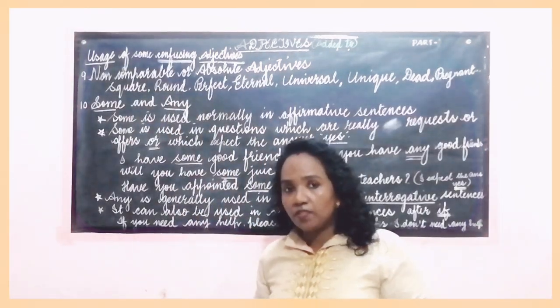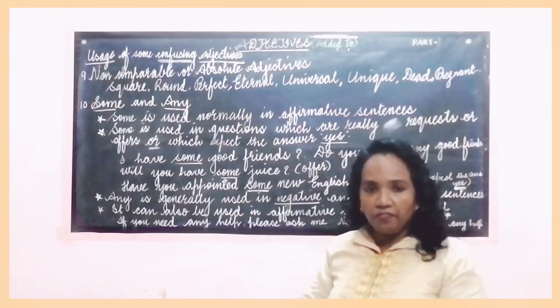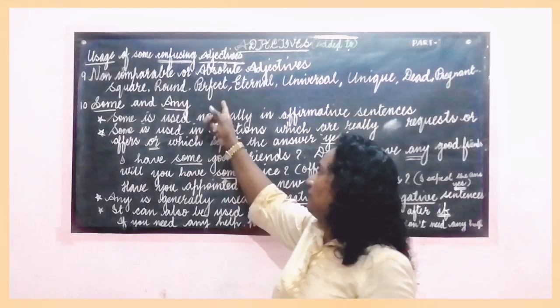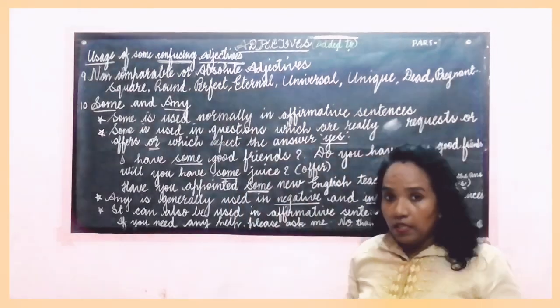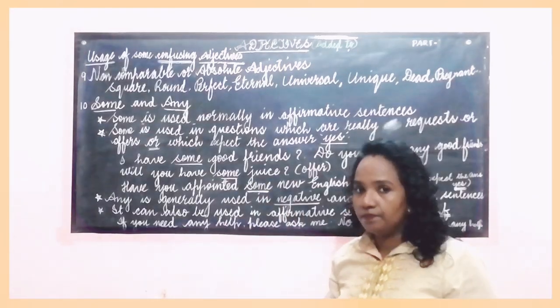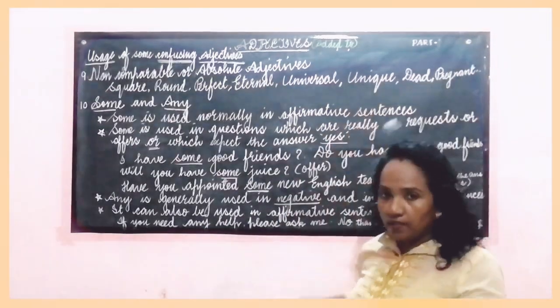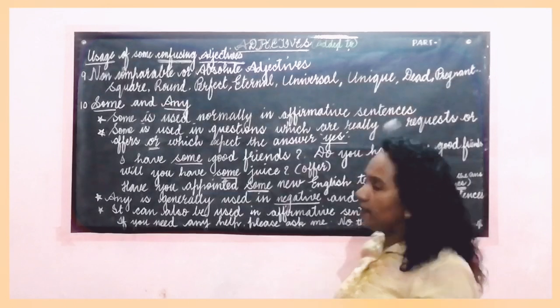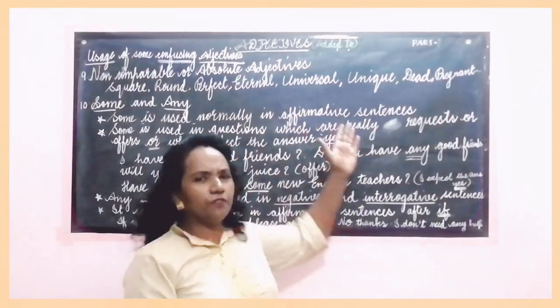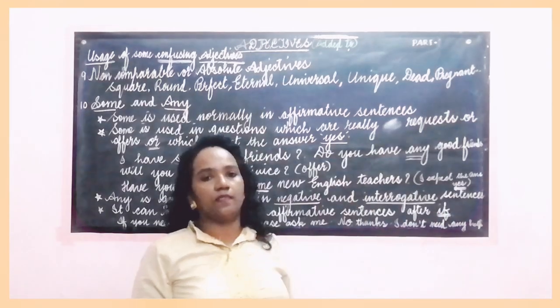Perfect. Is something more perfect, the most perfect, or perfecter, or the perfectest? No. It's perfect. Eternal, universal, unique, dead, pregnant. So, these are some of the words we have taken as examples.